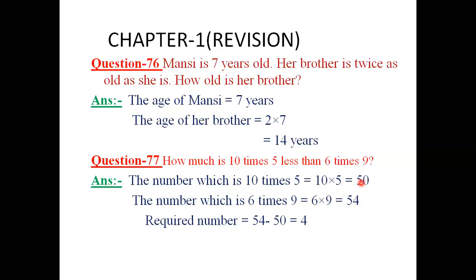So this is the value of 10 times 5. Now 6 times 9 means 6 into 9, we get 54. And the required number will be, when we subtract 50 from 54, we get 4. Okay students, in this way we can solve question number 77.